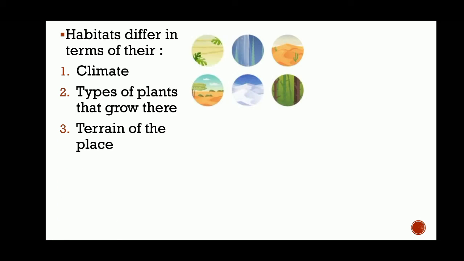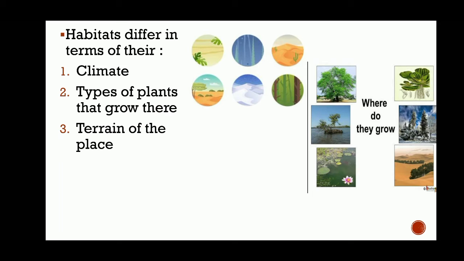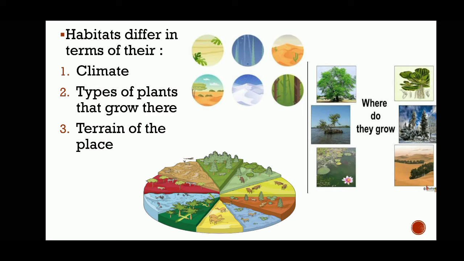Terrain of the place means type of land and physical conditions of a place. They will be different in each habitat. So students, I hope this is clear that habitats will not be the same.